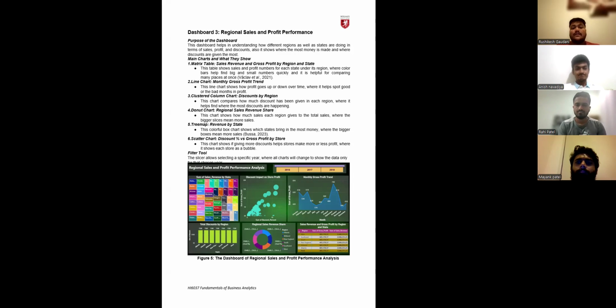Six, clustered chart showing discount versus gross profit by store. This chart shows whether giving more discounts helps a store make more or less profit, where it shows each store as a dot.